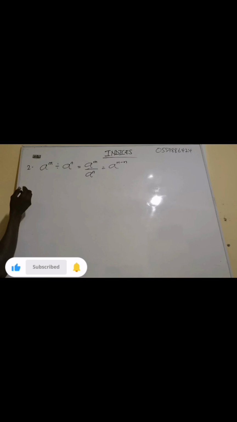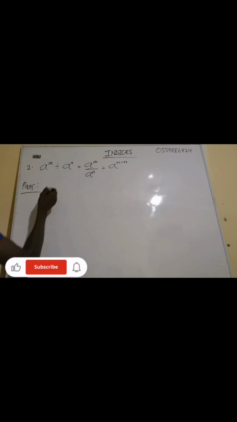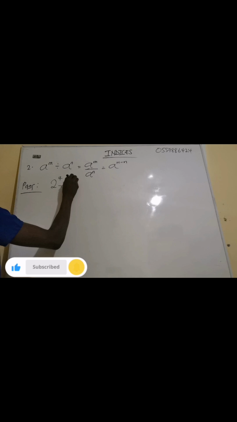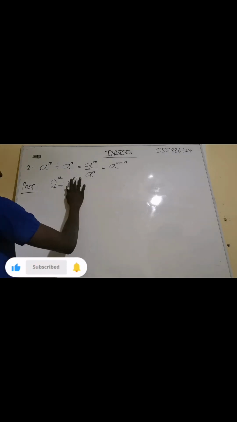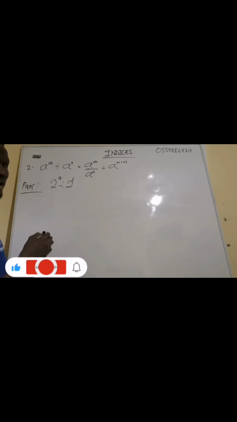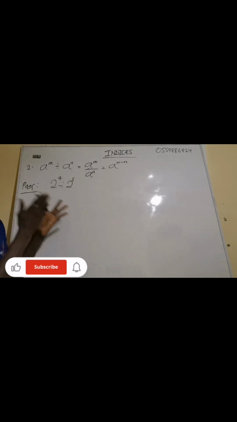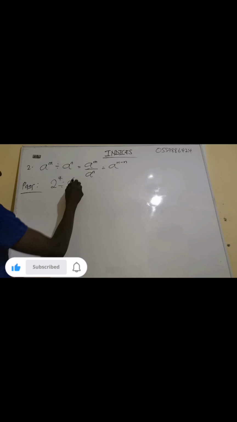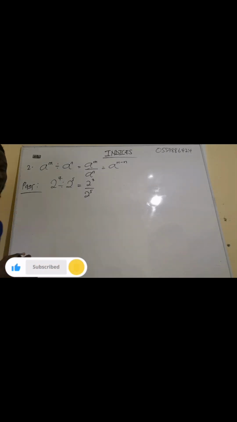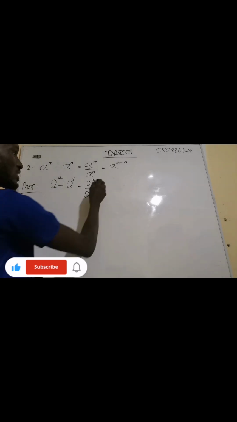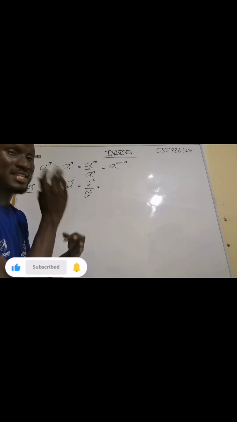Now let me prove this one using numbers. Example, if I have 2 exponent 7 divided by 2 exponent 5. How are you going to solve this one? And what's the meaning of 2 exponent 7? 2 exponent 7 means the 2 is multiplying itself 7 times.